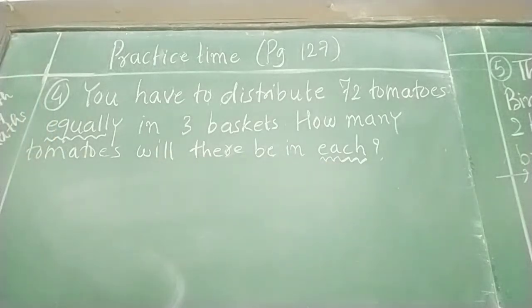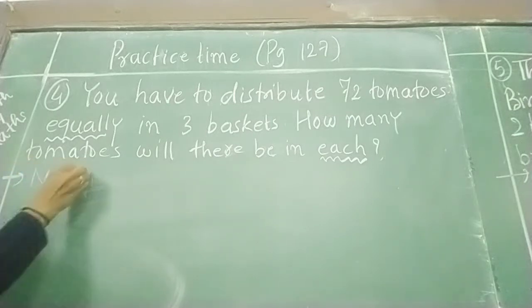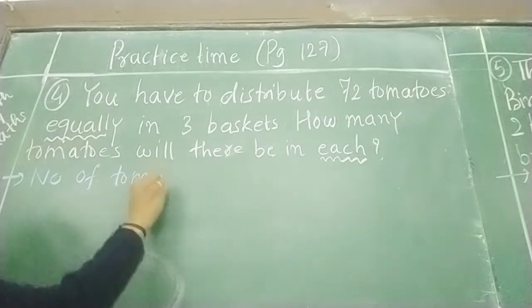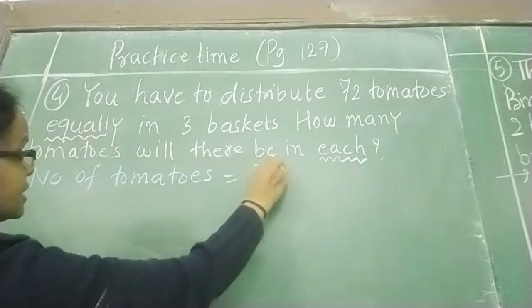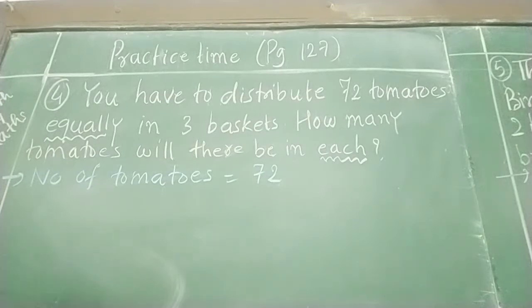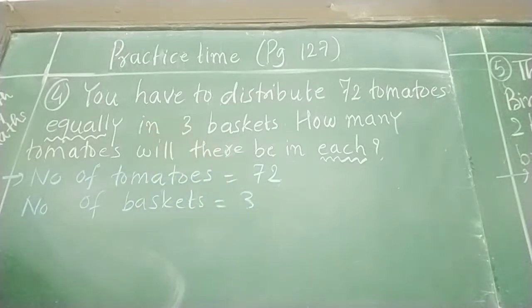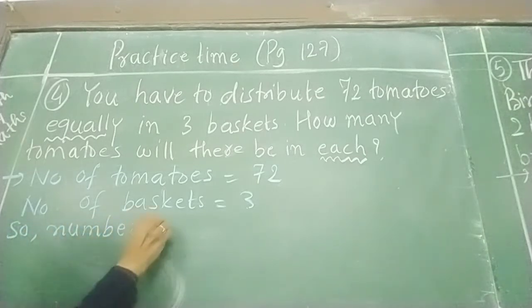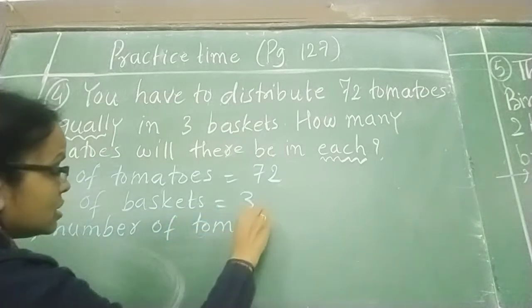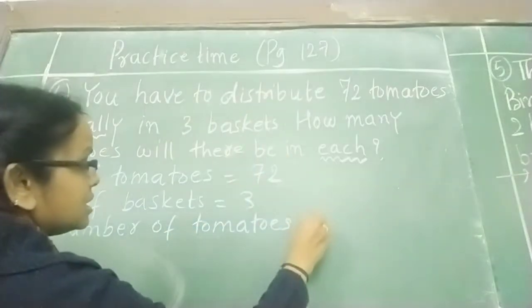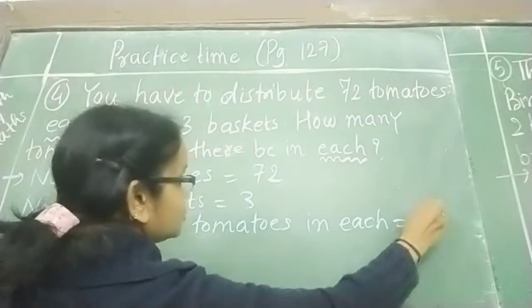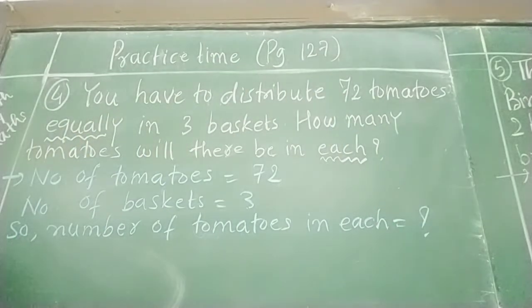So let's write the sentences for that. What will you write? Number of tomatoes. How many tomatoes are there? कितने हैं? That is 72. And number of baskets. How many total baskets are here? 3 baskets are here. Okay. So the number of tomatoes, what we have to find out in each basket? In each is equal to what? एक basket में कितना tomatoes? That one we have to find out.